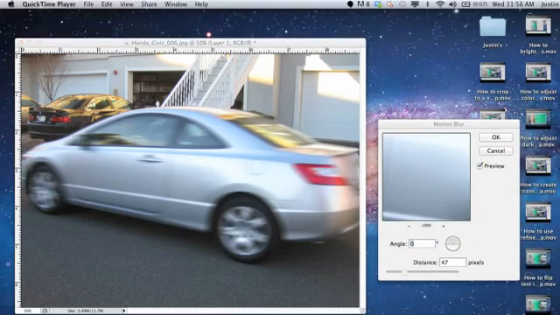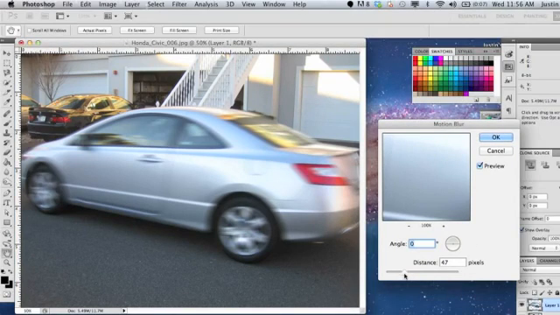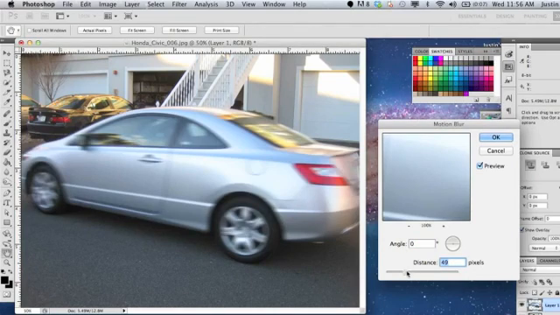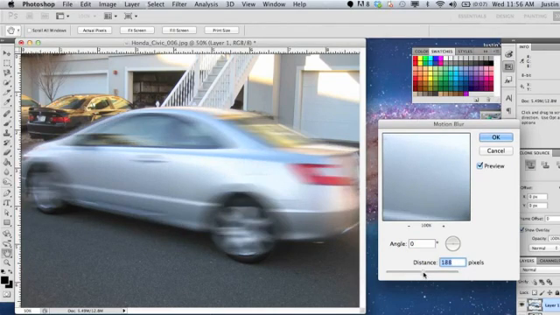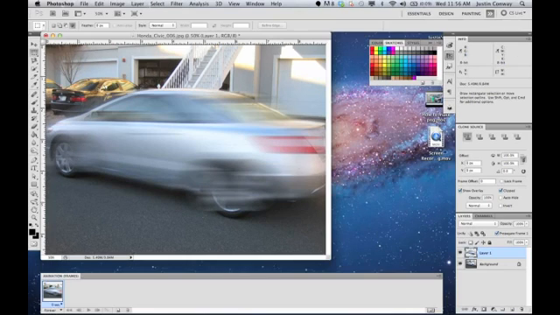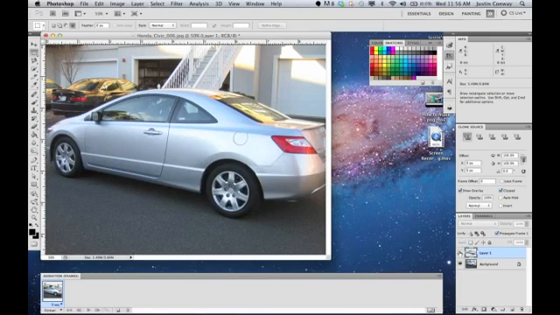So you can adjust it according to this lever at the bottom for distance. You can make it look like it's going really fast, not so fast. It's up to you. Let's make this look like it's going really fast. We'll really blur it out. Select OK. And now you do have the original copy in the background.